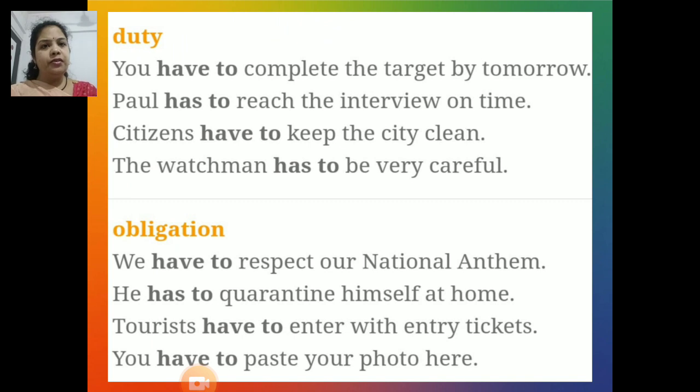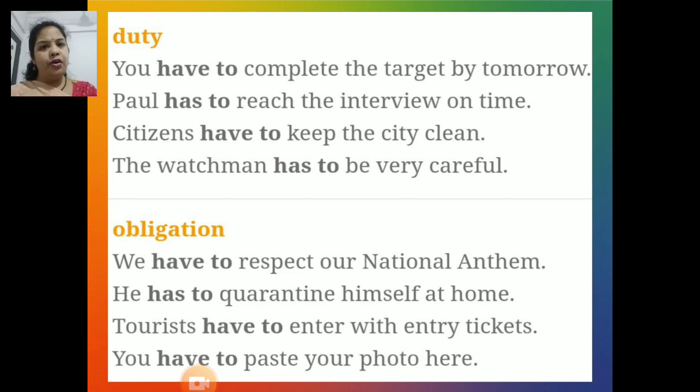Next function of have to or has to is speaking about duty. For example, you have to complete the target by tomorrow. Paul has to reach the interview on time. Citizens have to keep the city clean and the watchman has to be very careful.